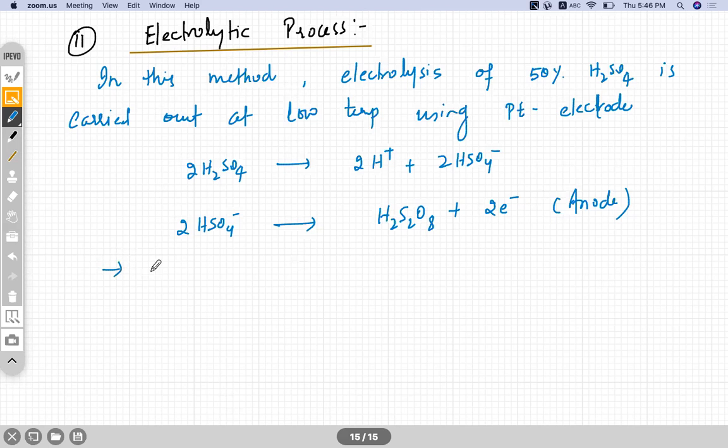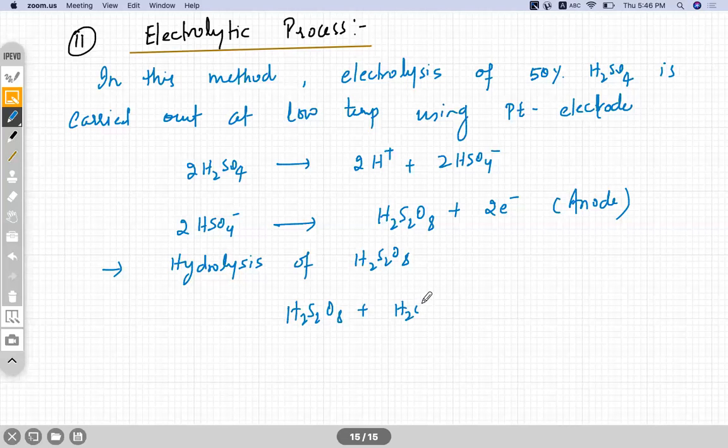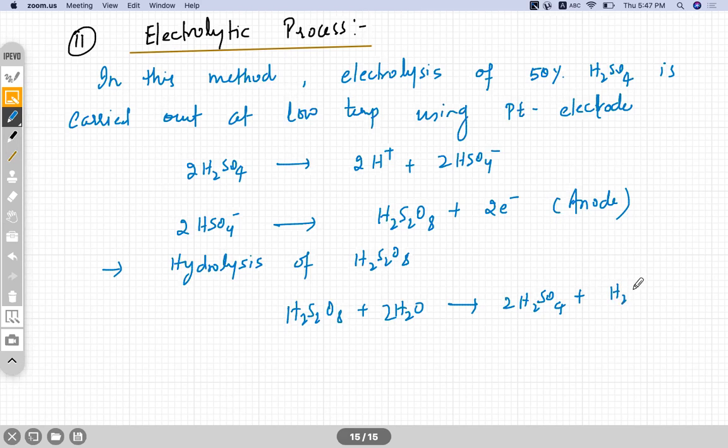In the next step, hydrolysis of H2S2O8. H2S2O8 goes under hydrolysis in the next step and forms H2SO4 and hydrogen peroxide.